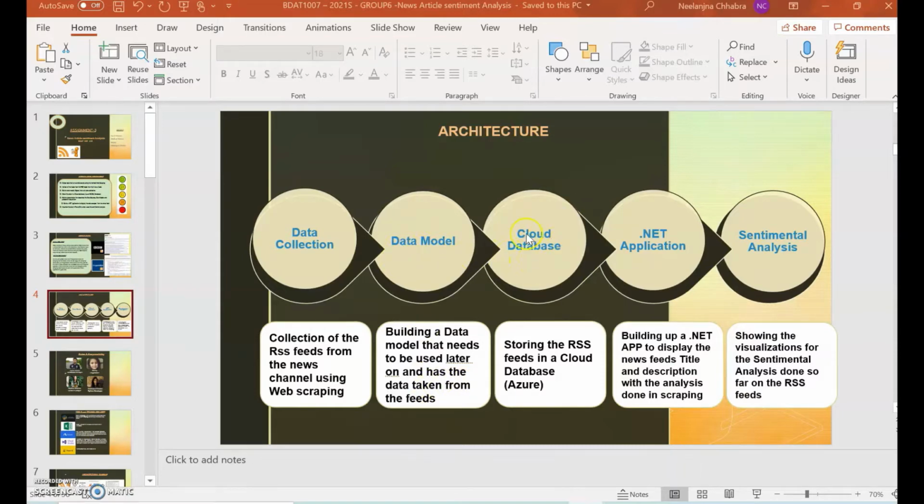Then we are going to have a cloud database, and there we are going to store the RSS feeds. And then we are going to build up a .NET application to display the news feeds, title and description and the summary with the analysis done in scrapping. Finally, we are going to show the visualization for the sentimental analysis done so far on the RSS feeds.